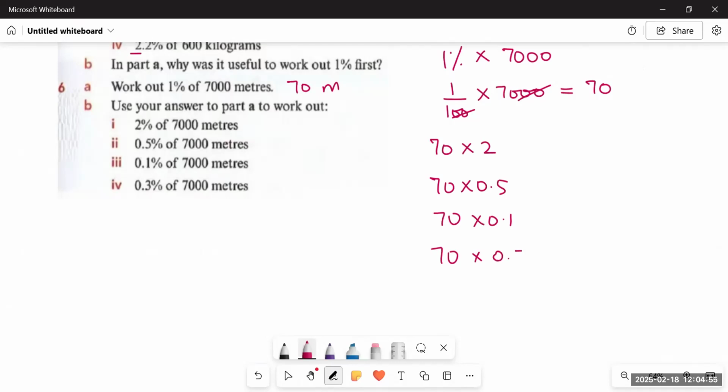So we can say that if we have calculated 1% of any quantity, we can calculate any percent for that particular quantity by multiplying its 1% value with the given percentage. So if you multiply 70 with 2, we will get the answer as 140. If we multiply 7 with 5, we will get 35. So if we multiply 70 by 5, we will get 350. And if we multiply 70 by 0.5, we will get 35.